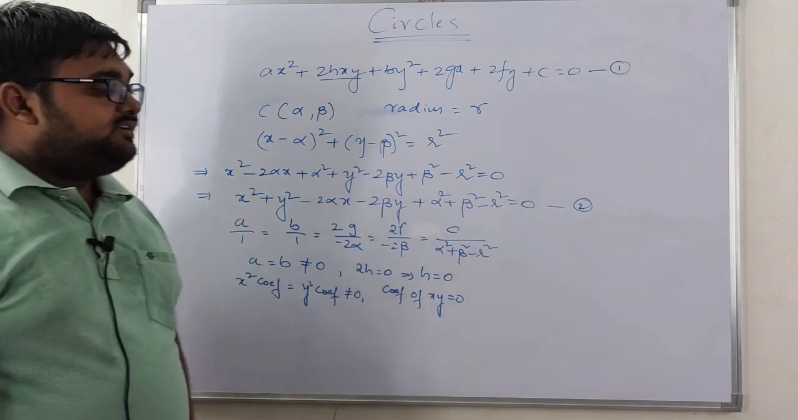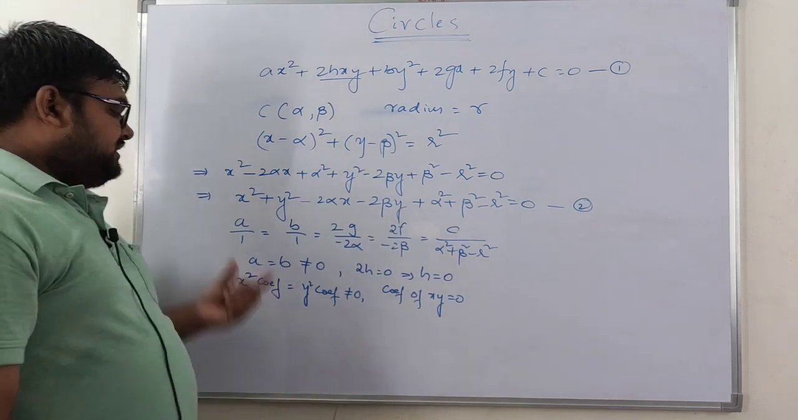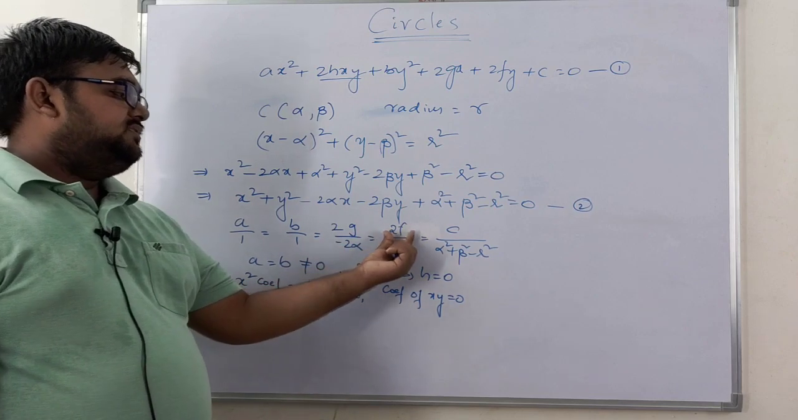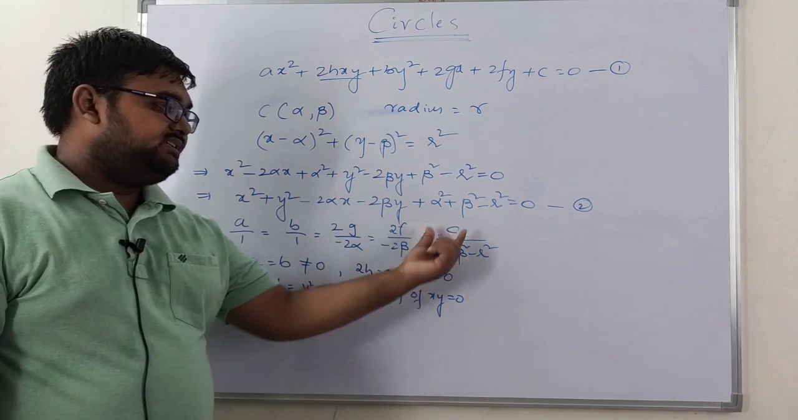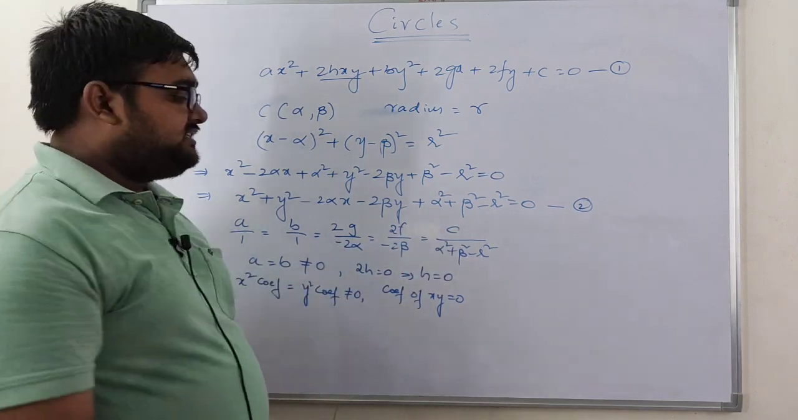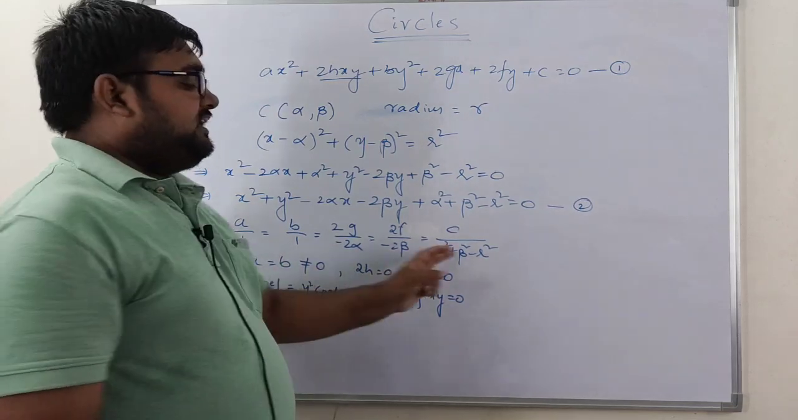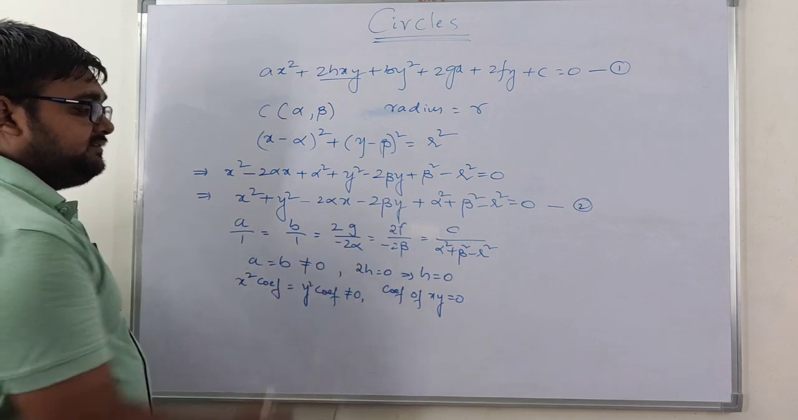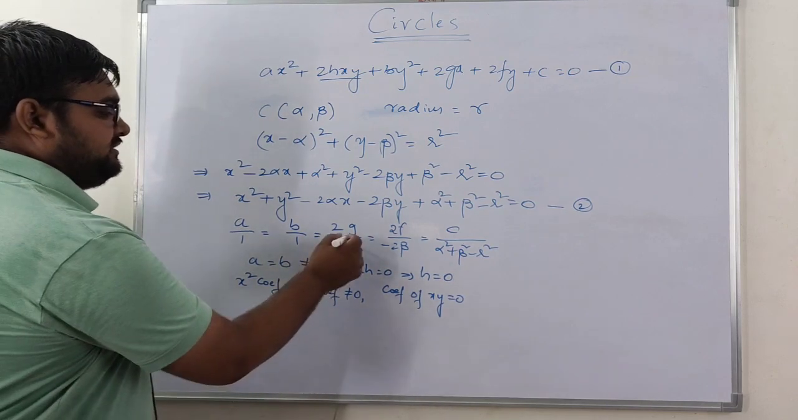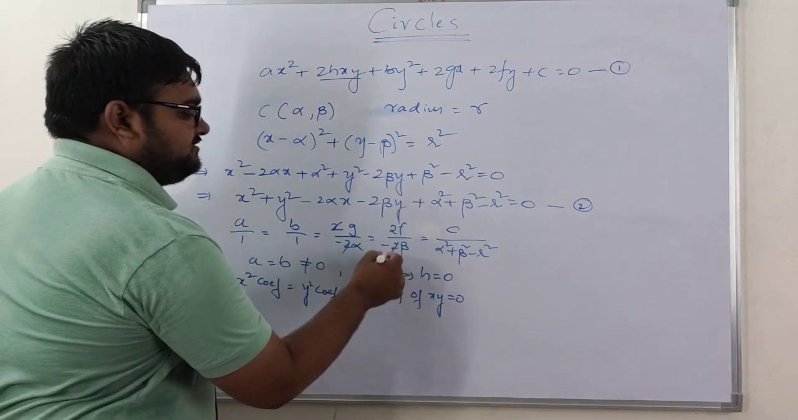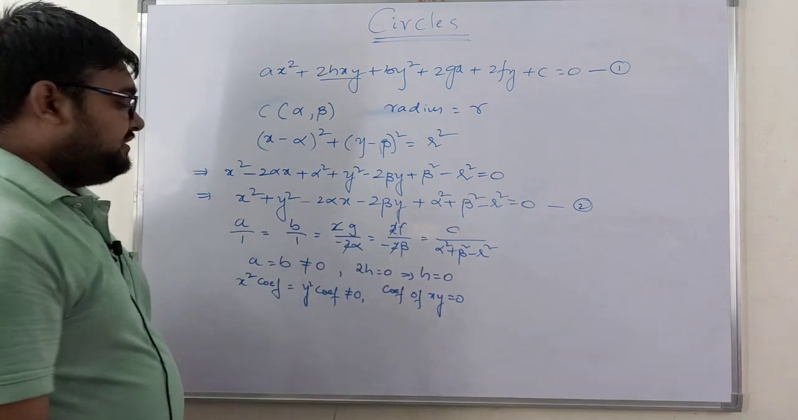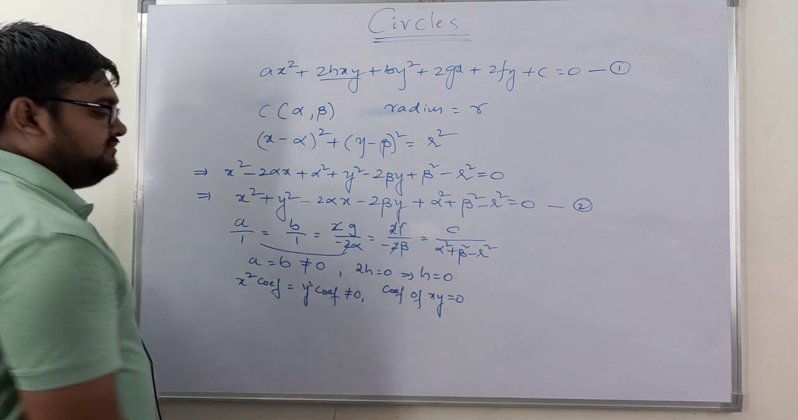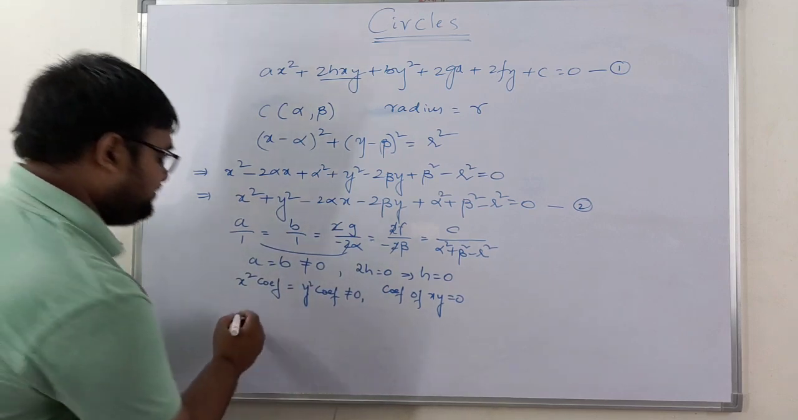Next, coming to one more: a by 1, b by 1, 2g by minus 2 alpha, 2f by minus 2 beta, c by alpha square plus beta square minus gamma square. So these all are in proportion, right? Now from this, this 2 and 2 I can cancel, here also 2 and 2 I can cancel, right? Now if I compare these ratios,